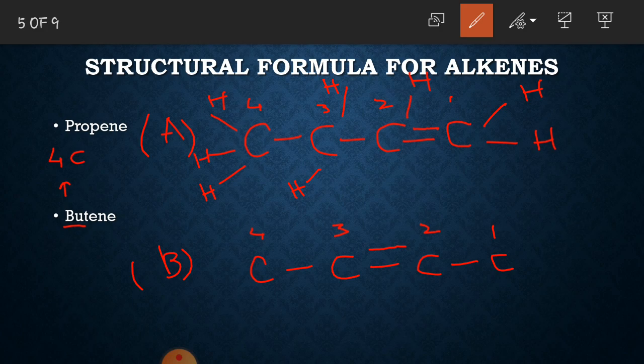Now if you want to name this structure A, the structure A and structure B are isomers. You will name it by locating the position of double bond. If you look at structure A, then you can observe that the double bond is present between carbon 1 and carbon 2. So here you will name it as 1-butene.